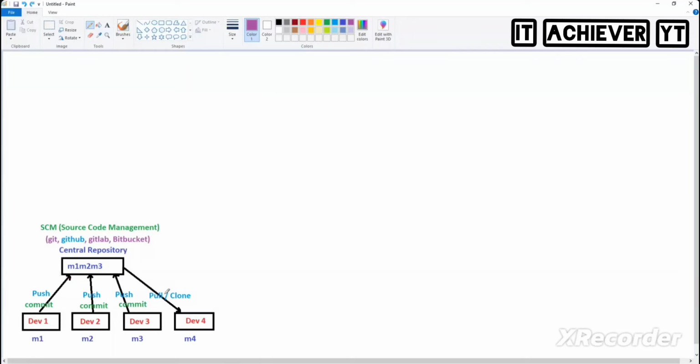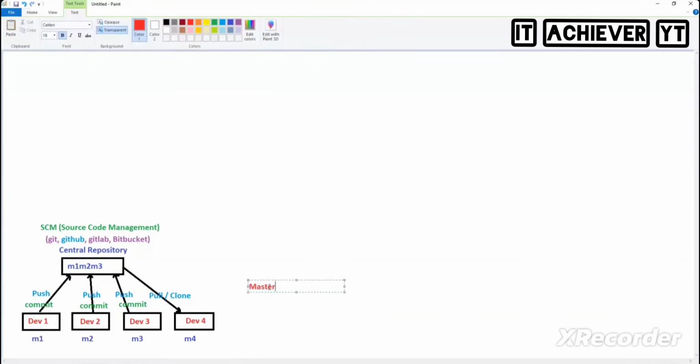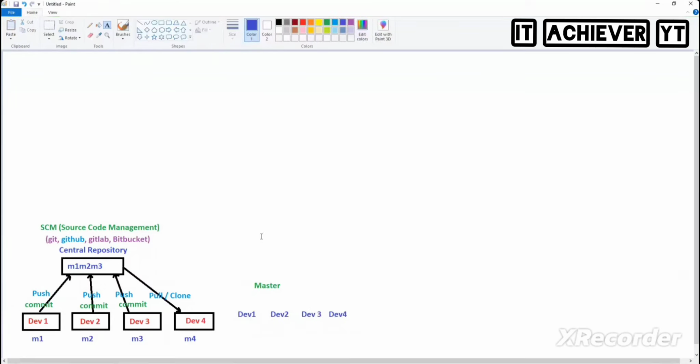Master, right? So here we have a concept called master repository. We have here master, and here we have dev 1, and then dev 2, dev 3, and then dev 4. Okay, so we have these 4 developers. Is it good directly to work on the master? Yes or no? Answer is no.